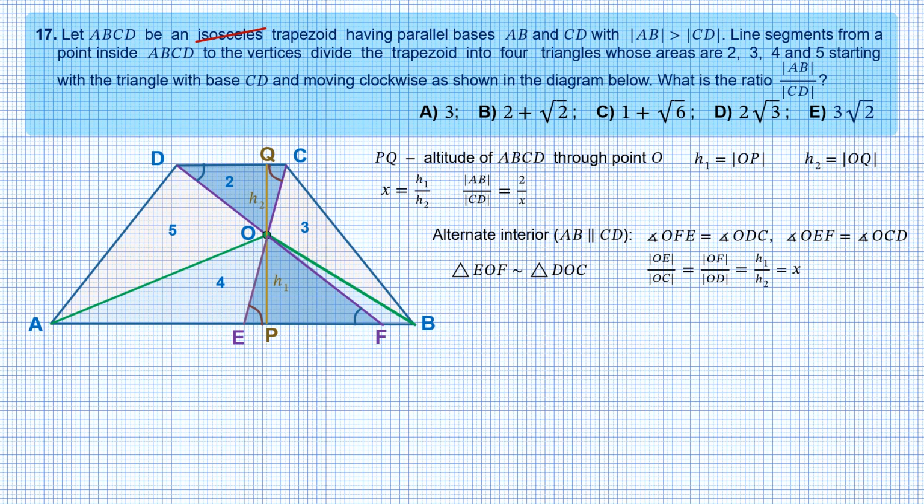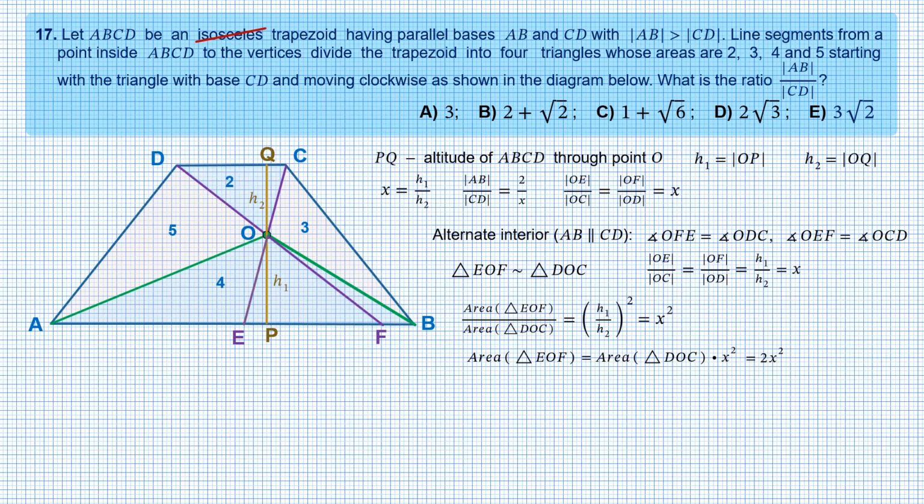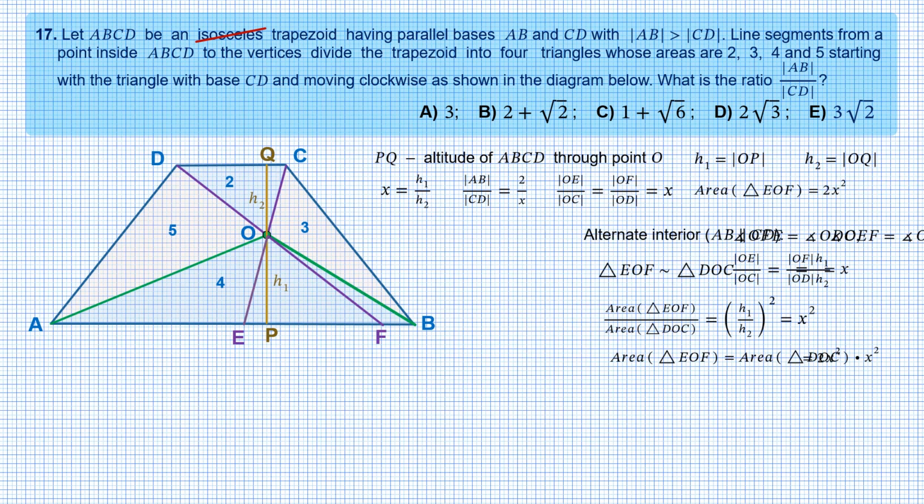The areas of similar triangles are related as the squares of their sizes, so the area of triangle EOF divided by the area of triangle DOC equals the square of the ratio H1 to H2, or x squared. Since the area of triangle DOC is 2, the area of triangle EOF is 2x squared. Now we can move the equations for the ratios and the area to the top and free some space.